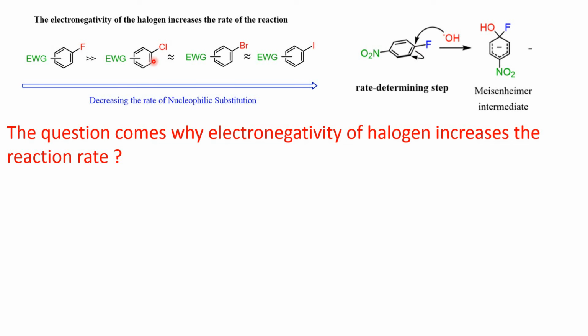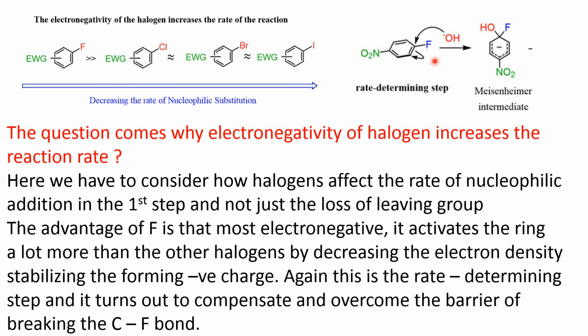And the order will be fluorine to chlorine, then bromine. When iodine is there, iodine is the least electronegative. In that case, the electron deficiency on this carbon atom will be least. So this nucleophile cannot attack so easily, so the rate will decrease. Therefore, we have to consider how the halogen affects the rate of nucleophilic addition in the first step, and not just the loss of the leaving group.